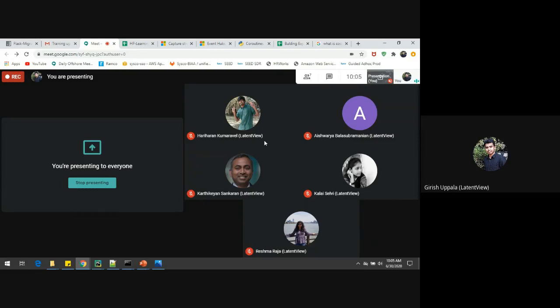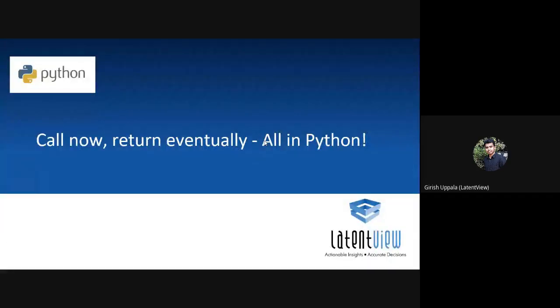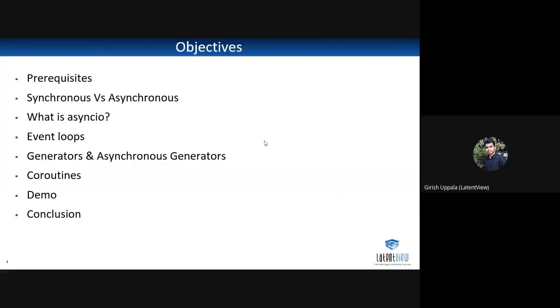So today our topic is async IO. In this async IO session, we are going to cover these things. There are some prerequisites for async IO, and then we are going to see the difference between synchronous and asynchronous, and then what is async IO and event loops.